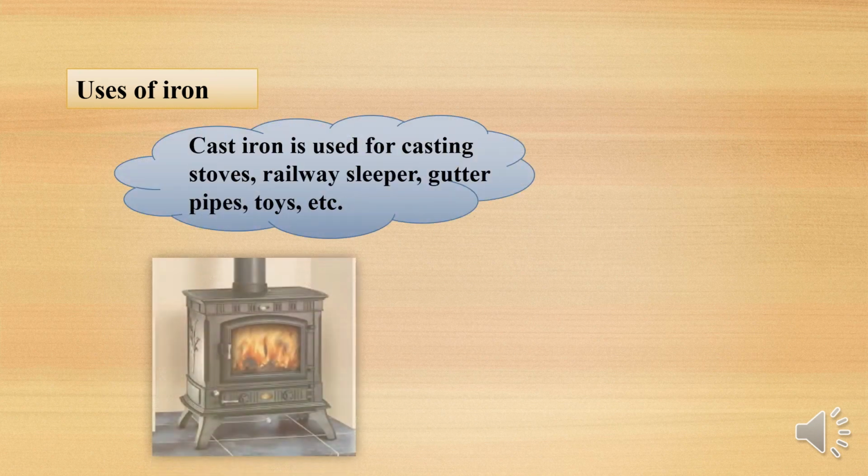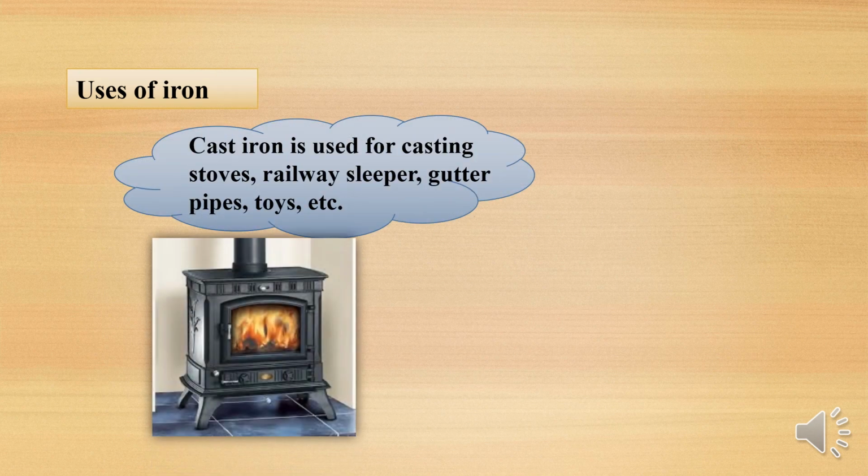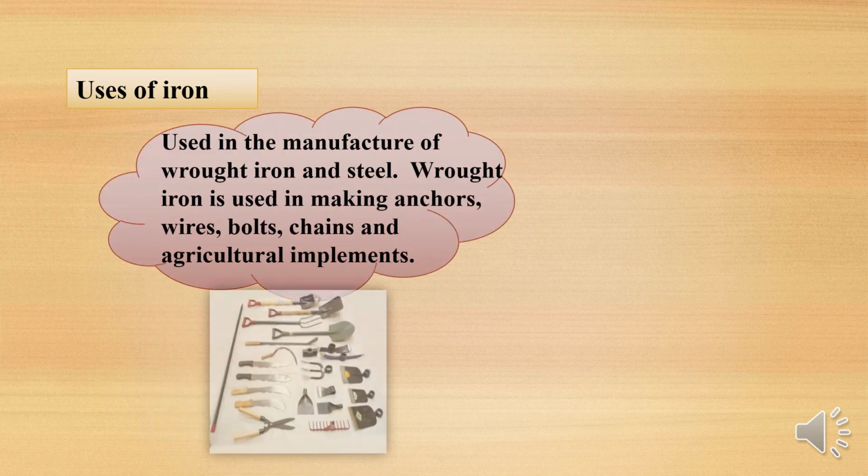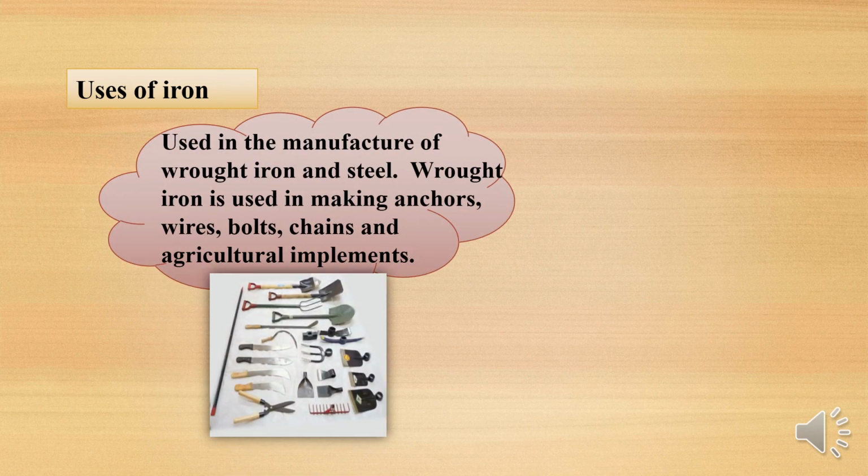Then uses of iron. Cast iron is used in the preparation of stoves, railway sleepers, gutter pipes as well as toys. It is also used in the manufacturing of wrought iron. Wrought iron is the purest form of iron. And this iron is also used in the manufacturing of steel. Wrought iron is used in making anchors.